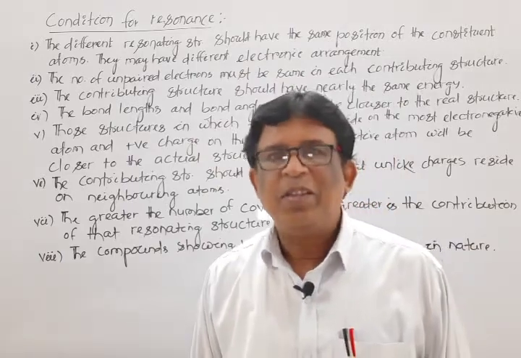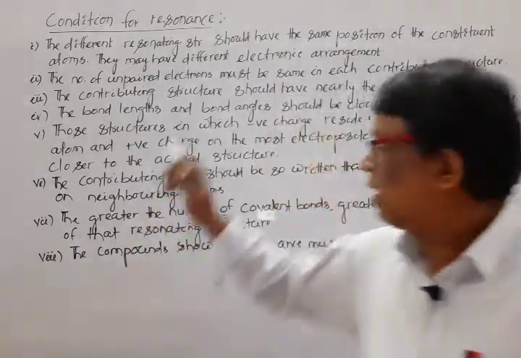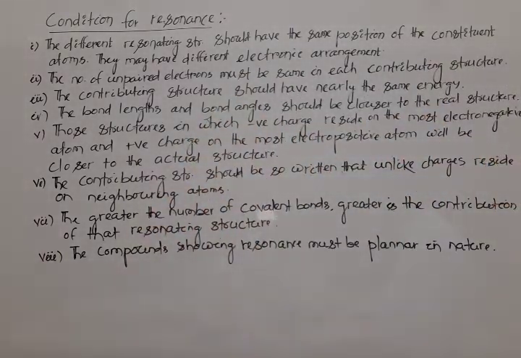Now, note down the conditions for resonance. Mark that 4 to 5 points are there. First, the different resonating structures should have the same position of the constituent atoms. They may have different electronic arrangements. Next, the number of unpaired electrons must be the same in each contributing structure.